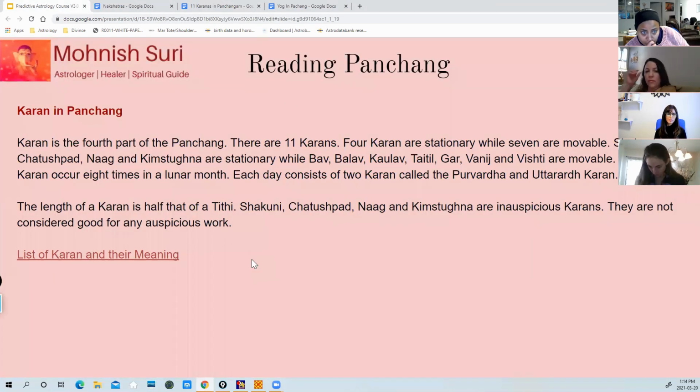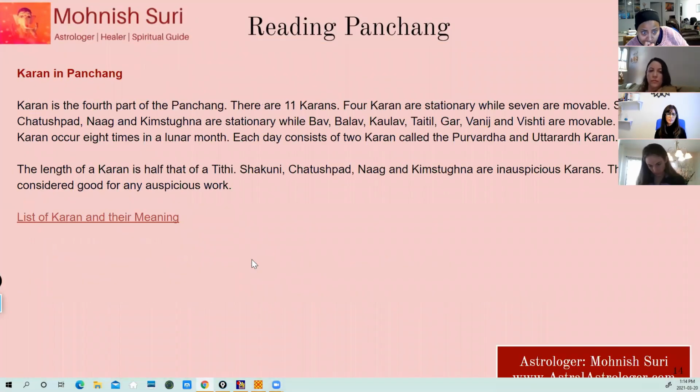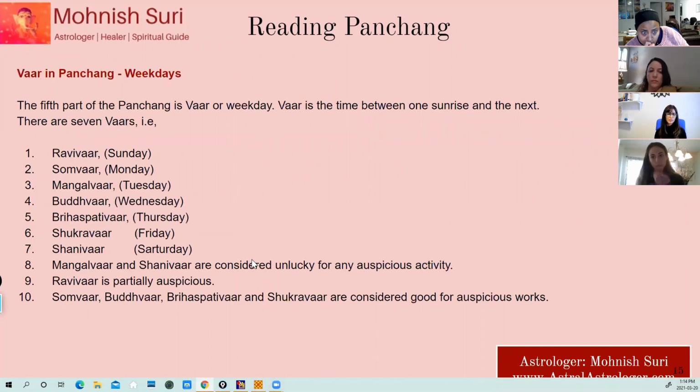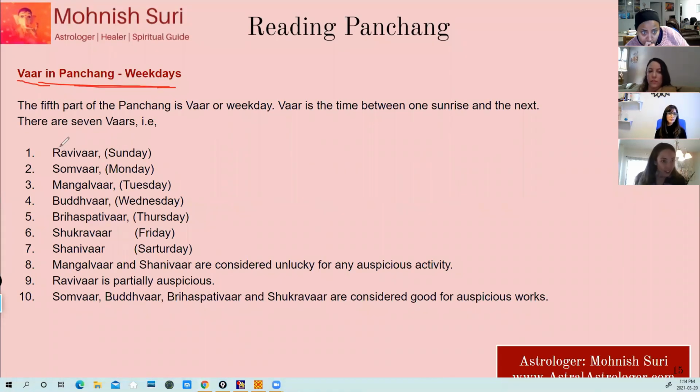And the fifth part is the day of the week, which is called Var, weekdays. So these are the Sanskrit names of the days. Sunday is Ravivar, Monday is Somvar, Tuesday is Mangalvar, Budhvar, Vicky might be knowing it. These are the names of the days, Sunday, Monday, Tuesday, Wednesday, Thursday, Friday, Saturday, in Hindi or the Sanskrit language. That's it. No need to memorize anything. You just need to know what day somebody was born, and what day is today, okay?